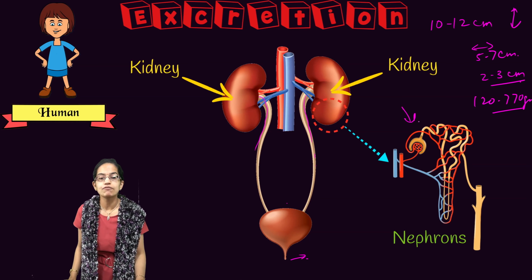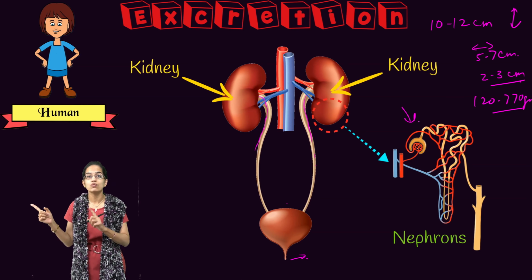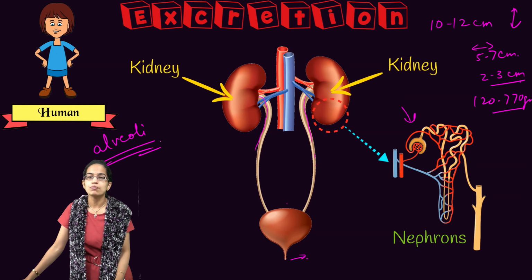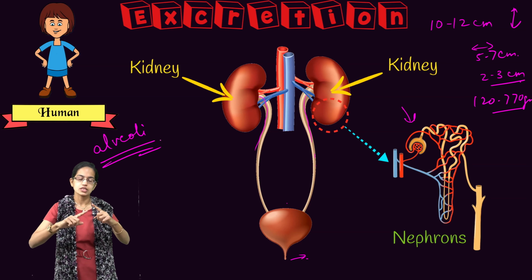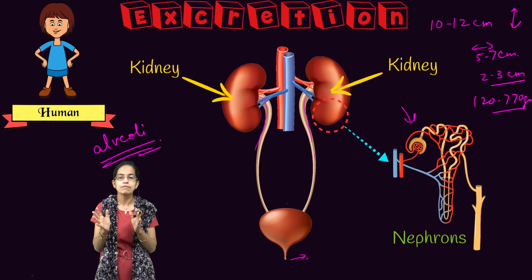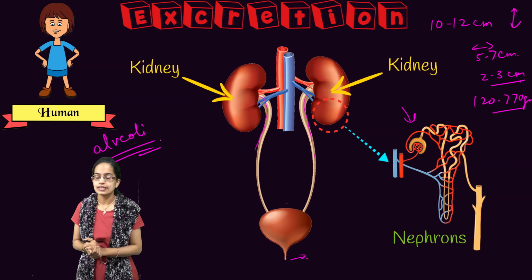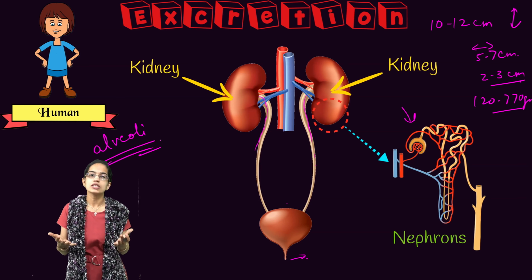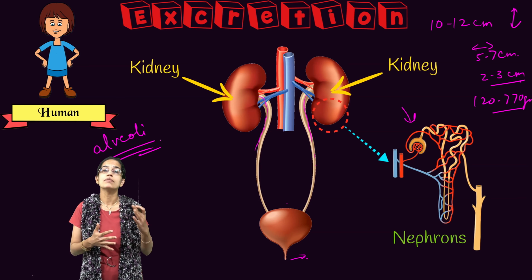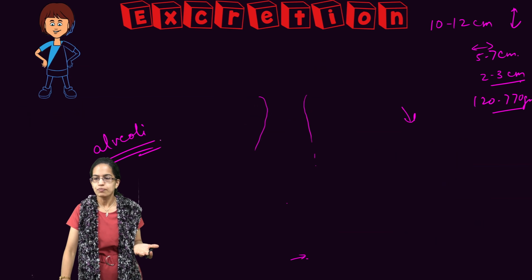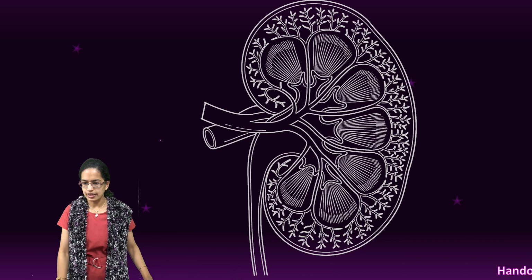The role of the nephron is very similar to what we have seen in lungs, the alveoli. Alveoli are responsible for exchange of oxygen and carbon dioxide. Similarly, basically filtration or purification of blood at that stage, and here nephrons are again responsible for elimination of nitrogenous waste from the body. So that is the basic idea that we see.